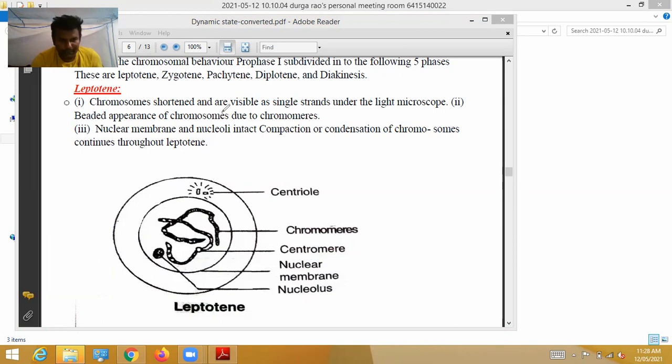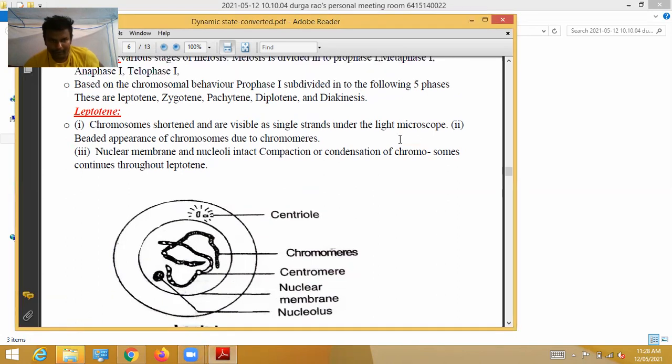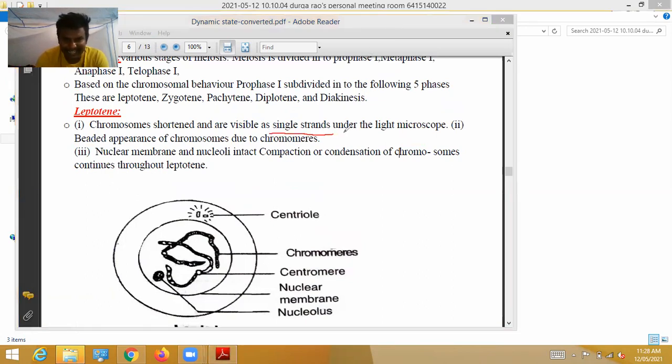Chromosomes are shortened and are visible as single strands under the light microscope. These are all visible as single strands, like this way, single strand, like this way, single strand.